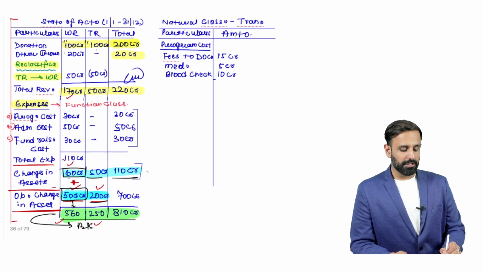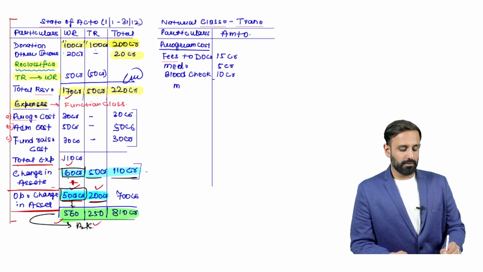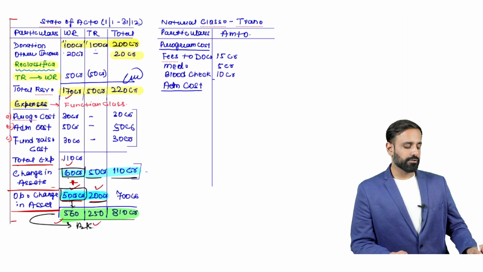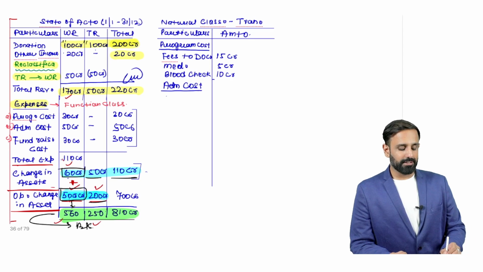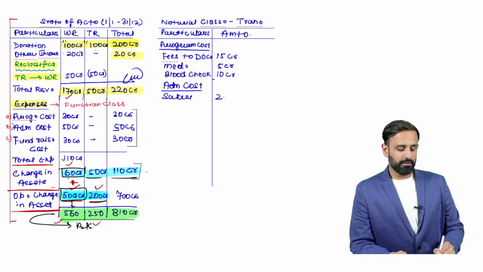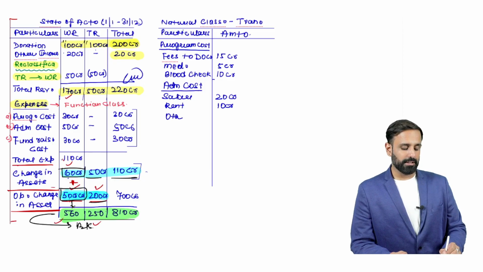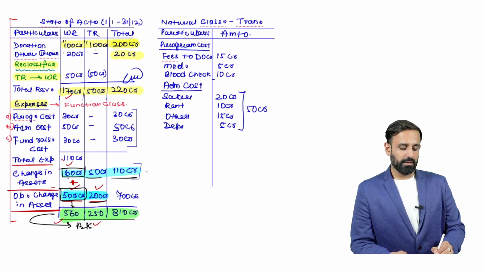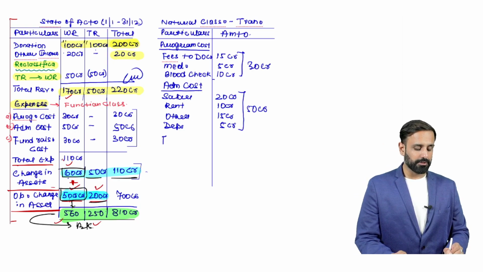After that, you will show the administrative cost. Under this, we will show, let's say, salary paid of 20 crore, rent of 10 crore, other expenses of 15 crore, and depreciation of 5 crore. So the total here will be 50 crore, and here the total will be 30 crore. The next line item is fundraising cost.